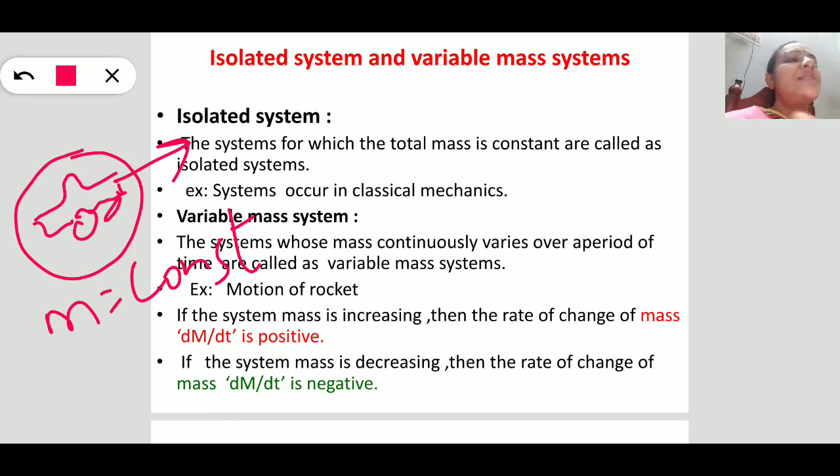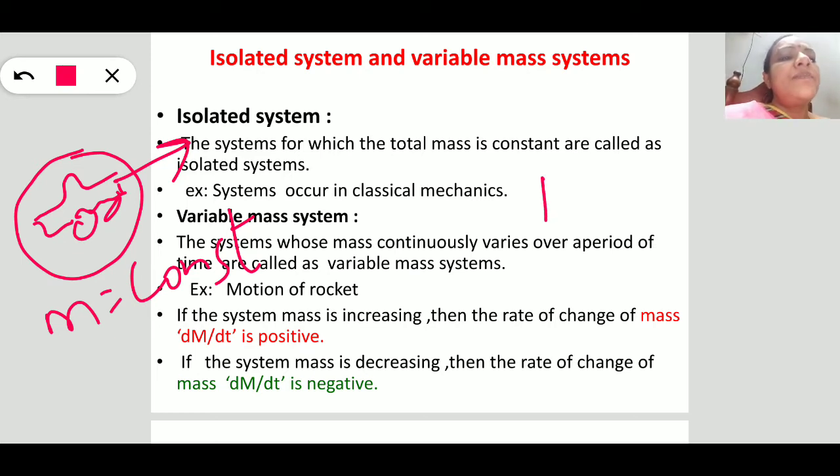So these types of systems are known as isolated systems. In classical mechanics we consider the mass of the bodies, particles and systems to be constant. So that is about the isolated system.